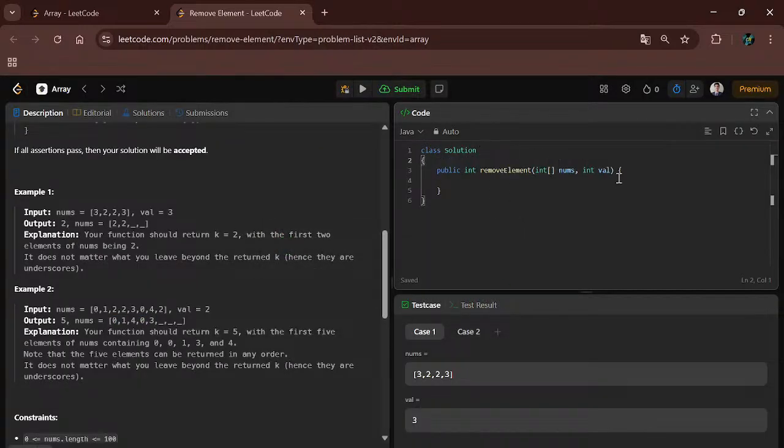Simply, we will create one starting pointer and one ending pointer. Int n, I will take the length of nums first, and starting as 0 and ending as n minus 1.